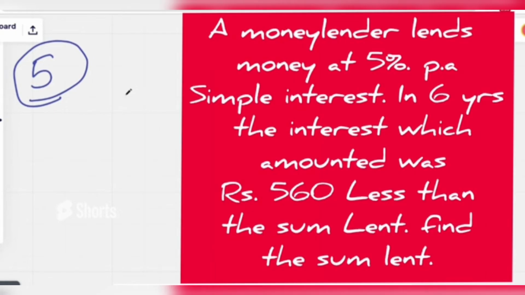If we take a question directly, it is clearer. A money lender lends a sum of money at 5% per annum simple interest. In 6 years, the interest which amounted was rupees 560 less than the sum lent.